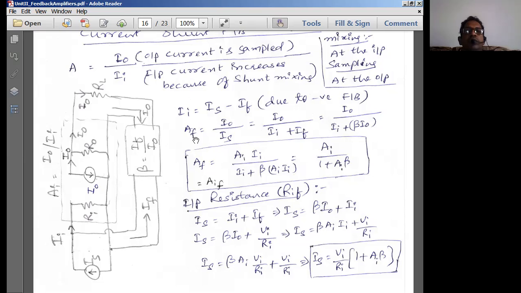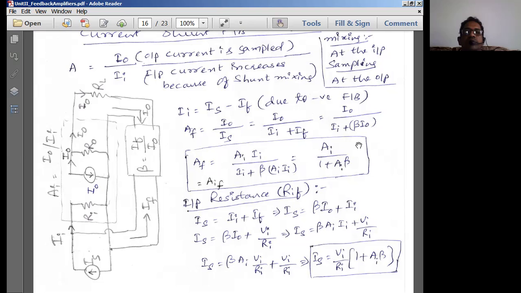AF is equal to, now what is A? A is nothing but the output current of the amplifier by the input terminal current of the amplifier. What is AF? It is the output current by the overall input current. That means the source current. IS is the overall input current. So I naught by IS. What is IS from this equation? IS is equal to II plus IF. I'll take this IF onto the LHS side. So II plus IF I can write is equal to I naught by II plus, what is IF? Beta times I naught is IF. So I can write this equation.